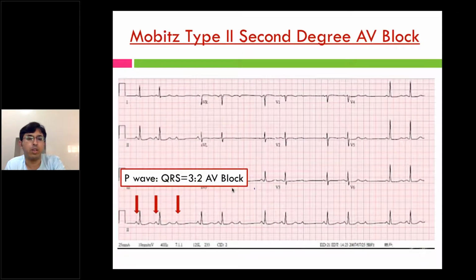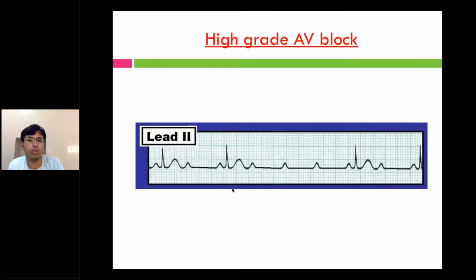So Mobitz type 1, Mobitz type 2. So this is something high grade AV block, wherein there is more than one P wave which is not conducted in a series. You see after the second QRS complex, there are literally 3 P waves which are not conducted, means which are not followed by a QRS complex. This is known as high grade AV block.